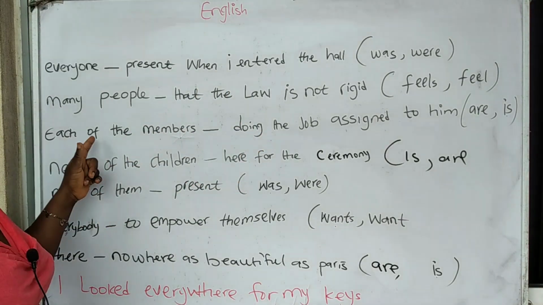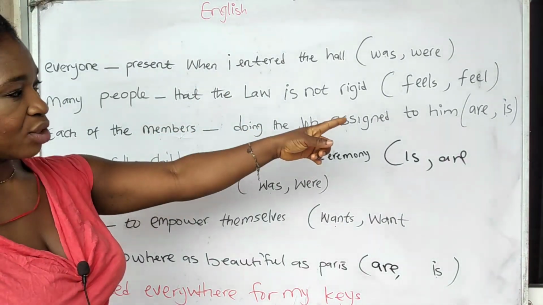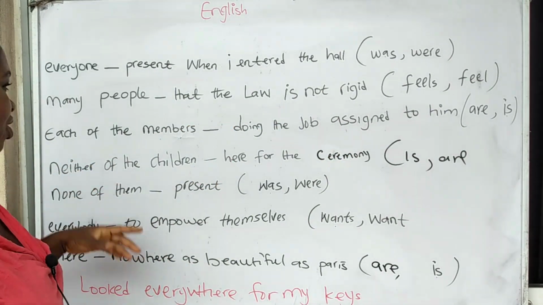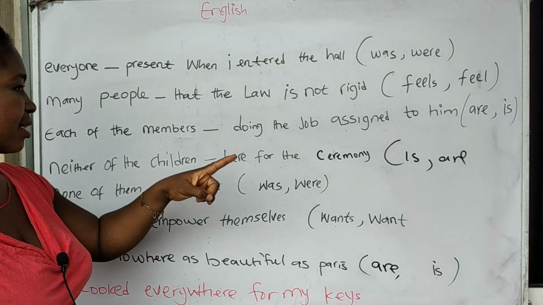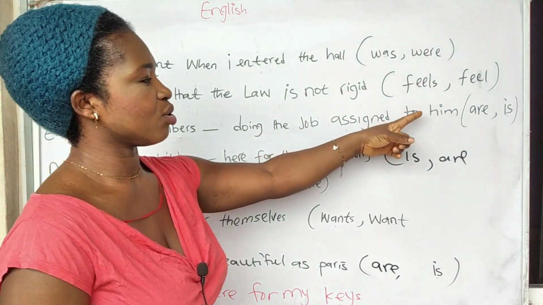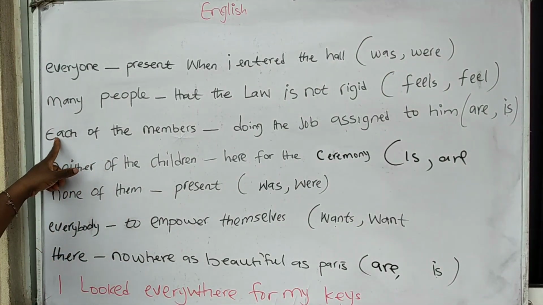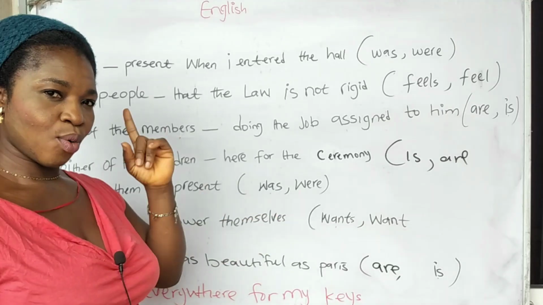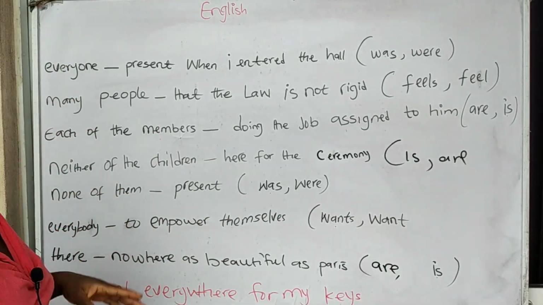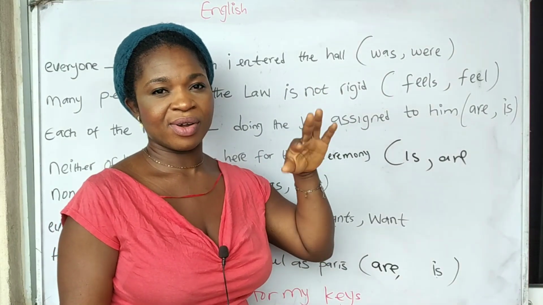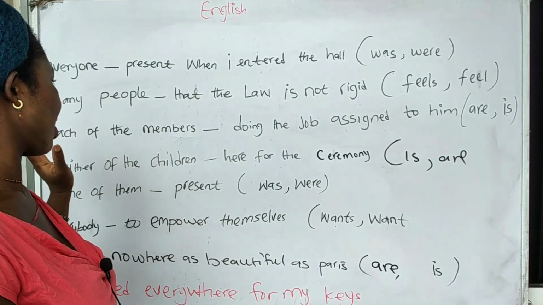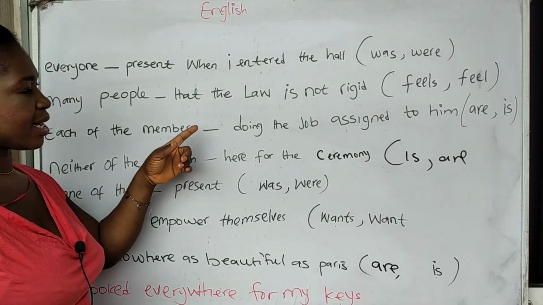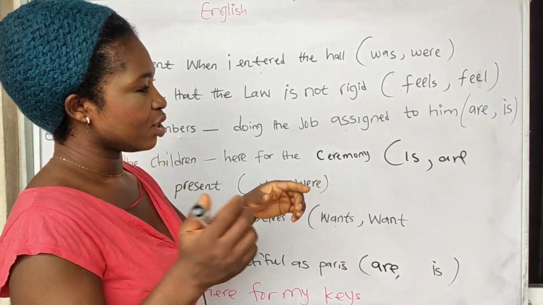Now the next one, each of the members dash doing the job assigned to him. What do you think will fit in perfectly? Is it is or are? Each of the members is doing the job assigned to him. Now, like I said, each, one among a whole, one. So we are talking about one. And don't forget, check out our previous video on indefinite pronouns. You're going to see how and where this each is placed. Each of the members is doing the job assigned to him.